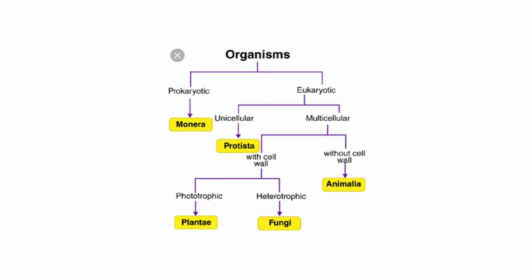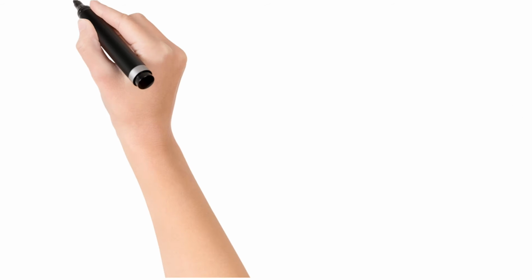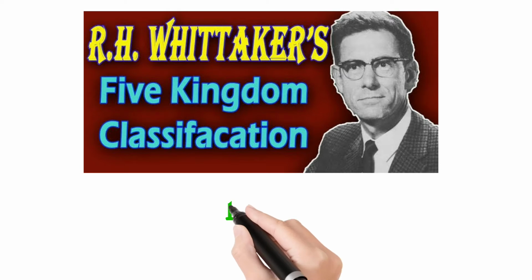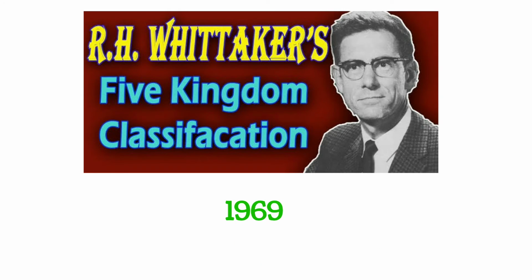All the phototrophic organisms lie in kingdom Plantae, and all the heterotrophic organisms lie in kingdom Fungi. The other type of multicellular organisms are without cell wall, and they lie in kingdom Animalia. In this way, organisms are classified into 5 kingdom classification proposed by an ecologist Robert Whittaker in 1969.